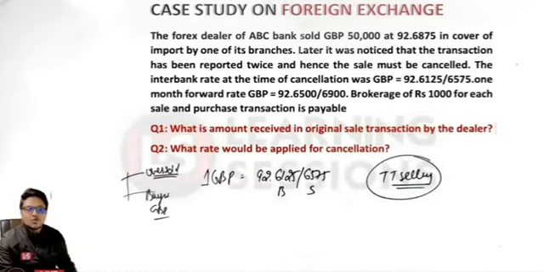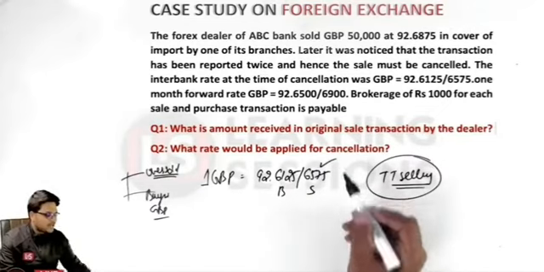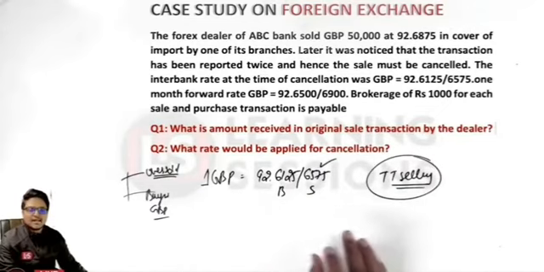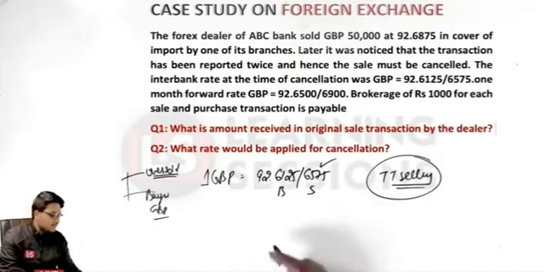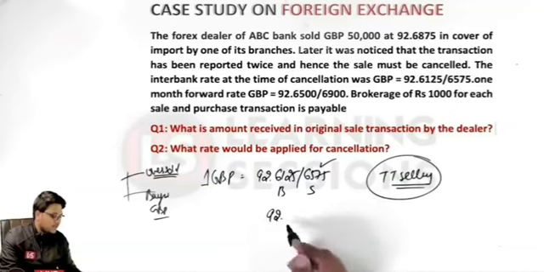Okay, so that is the scenario. So what rate shall be quoted? It is a selling rate that shall be quoted, because being a bank, I want to buy. If I want to buy, I'll be quoted a price at which the market is ready to sell. Okay, so over here, 92.6575, this price shall be quoted.